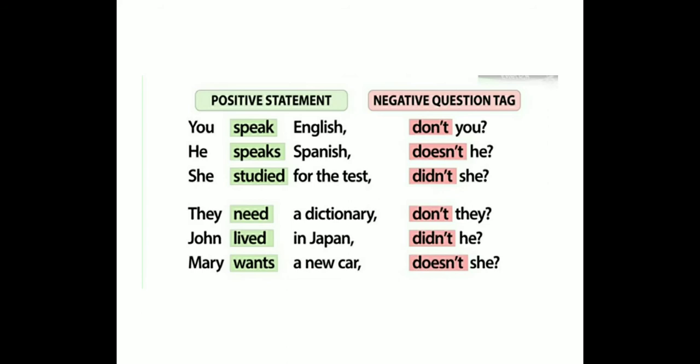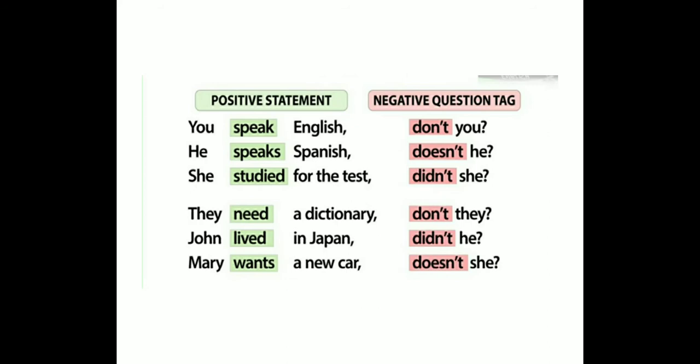Doesn't he? She studied for the test. "Studied" is past, so "didn't she?" He speaks Spanish. It's present tense, so "doesn't he?" They need a dictionary. Don't they?